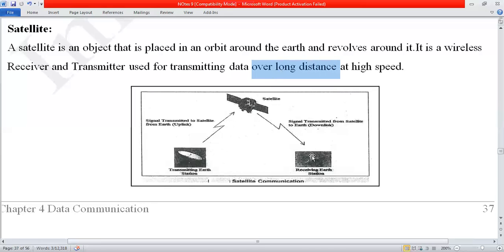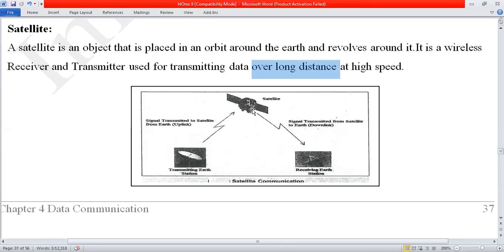Over here we also use the dish antenna to receive the signal, and we fix the position of the dish antenna in the direction of the satellite. Like your television receiver: Nilsat, Arabsat. This sat means satellite. Nilsat, Arabsat, Paksat, and so on. These are the satellites revolving around the Earth.